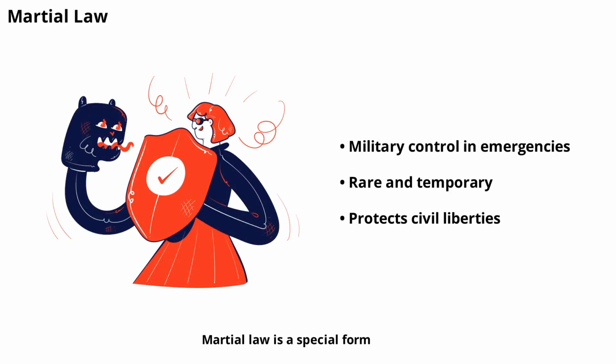Martial law is a special form of state authority used in extreme emergencies. It allows the military to take control of certain functions, such as policing or maintaining order. Martial law is rare and usually limited in scope and duration to protect civil liberties.